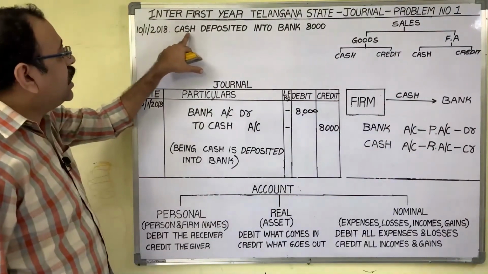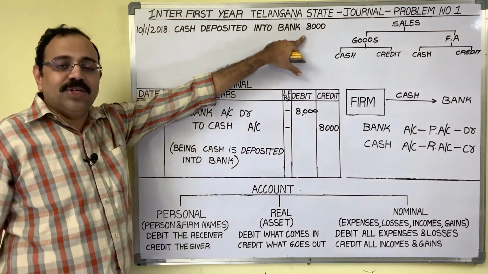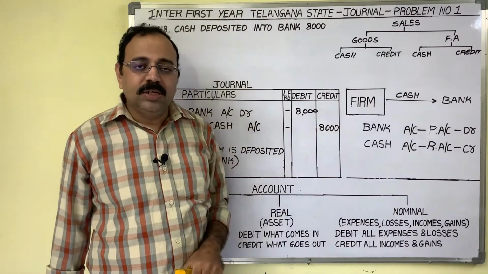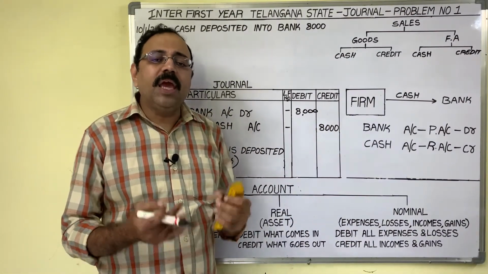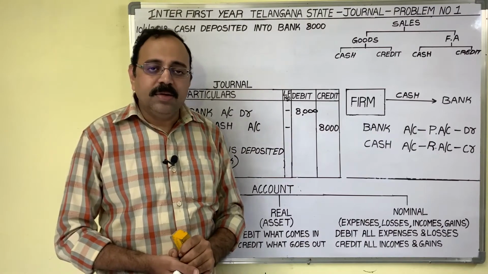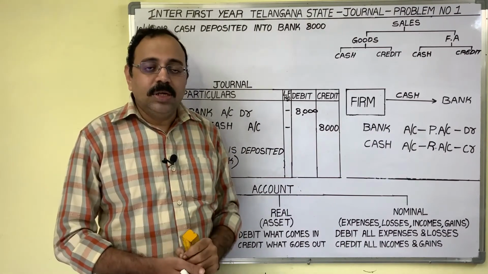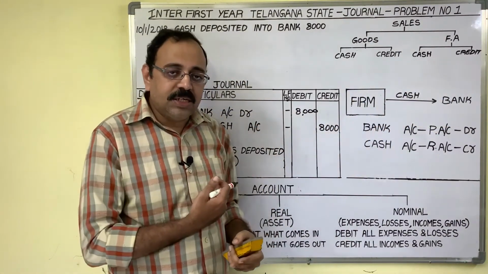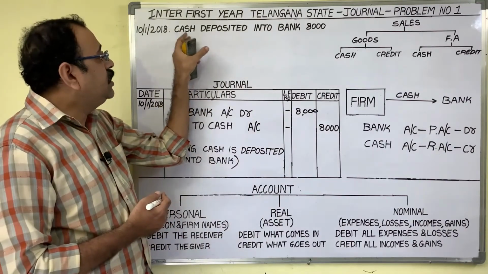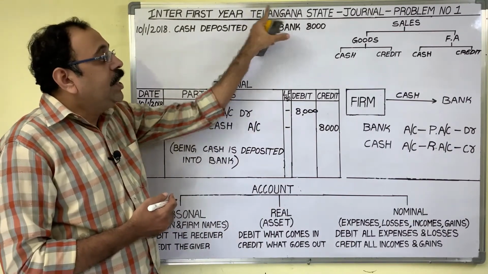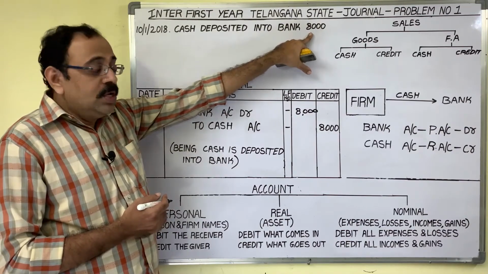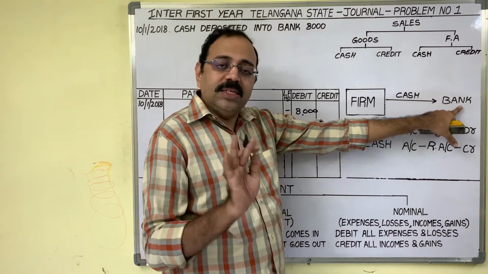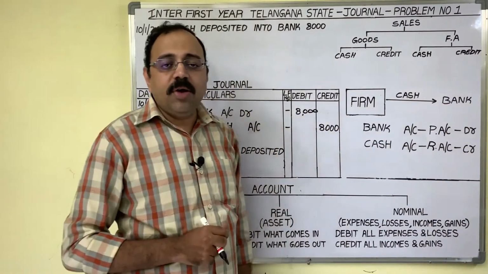10th day transaction is cash deposited into bank 8,000 rupees. Nowadays, business people maintain bank accounts. Maintaining a bank account became common for a businessman. They maintain current accounts. So between bank and firm, there will be number of transactions. Here, the transaction is we deposited money into our bank account. So from the firm, cash is going to the bank. This is the transaction. Now two accounts we have to pick now.